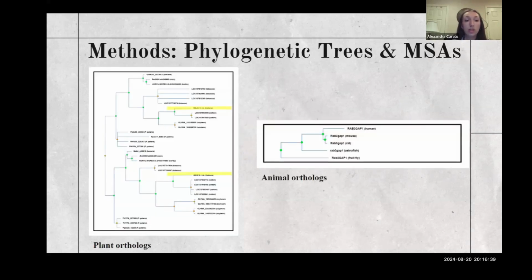So the method we used was multiple sequence alignments using the sequences we found in a phylogenetic tree. So multiple sequence alignments align 3 or more sequences of genes, and through this process, they highlight the alignments and are used to infer evolutionary relationships between different sequences via phylogenetic analysis, which you can see through the diagram presented here.